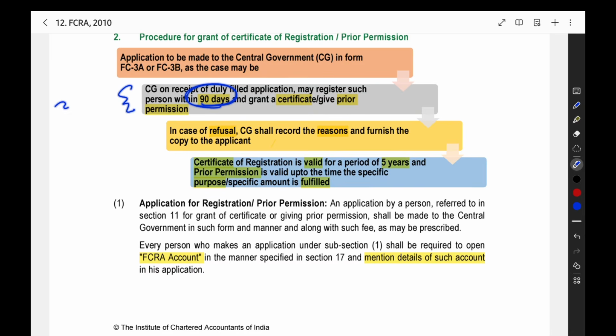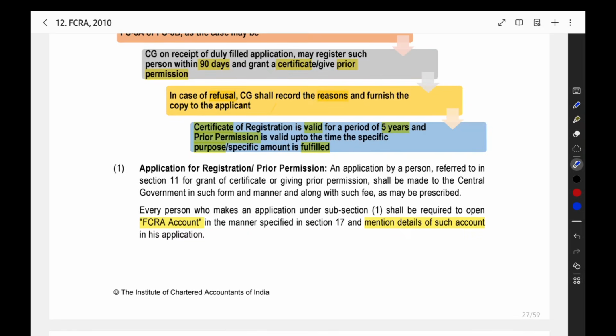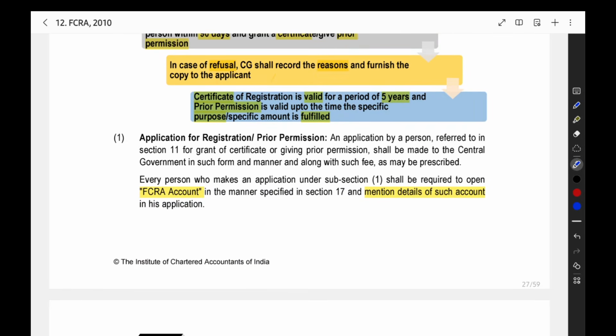This time limit is important. Within 90 days, they have to give you the certificate of registration or the prior permission. If the central government is not giving it, saying that no, we will not give you the registration or the prior permission, then they should give the reasons why. They have to record the reasons and provide them to the person making the application.